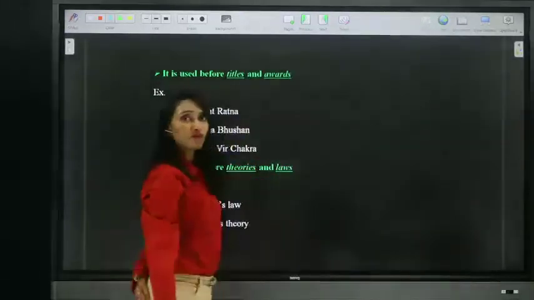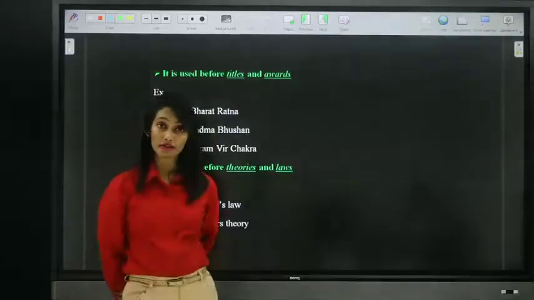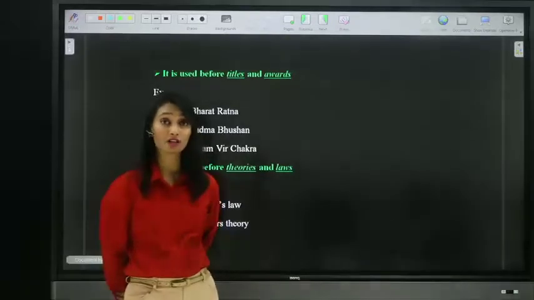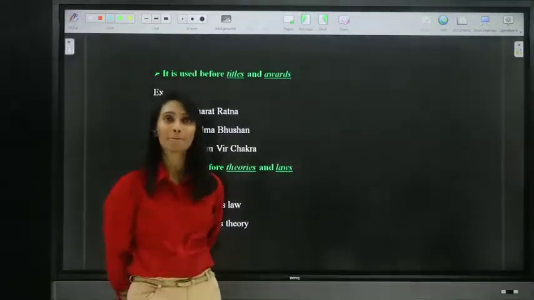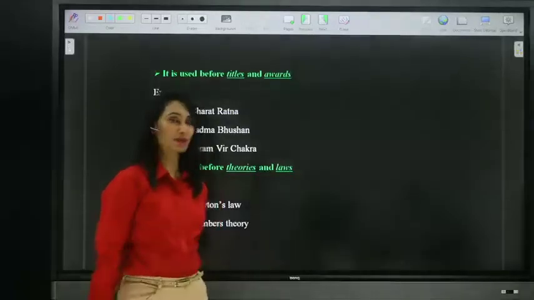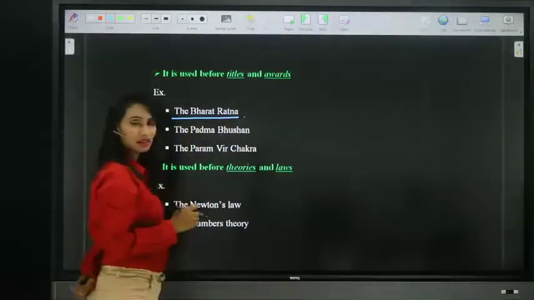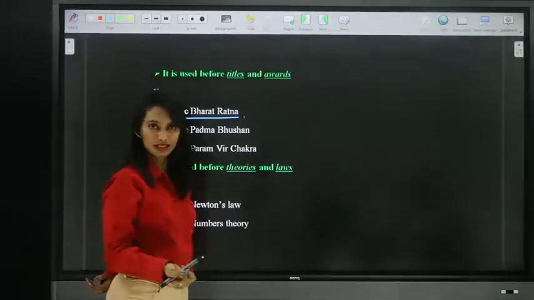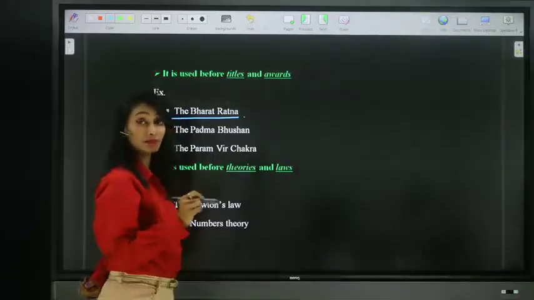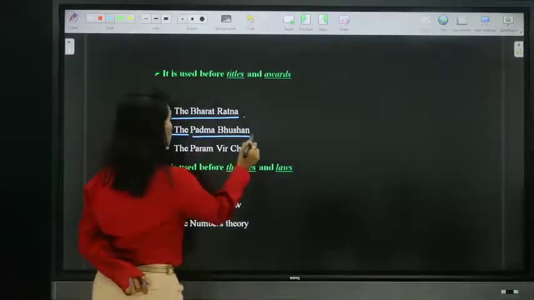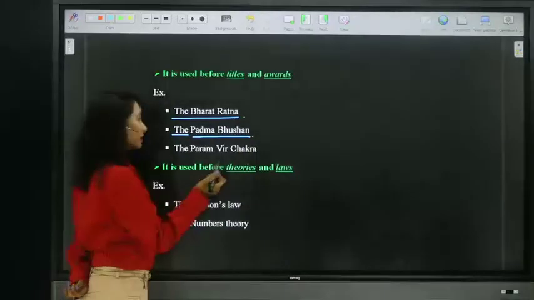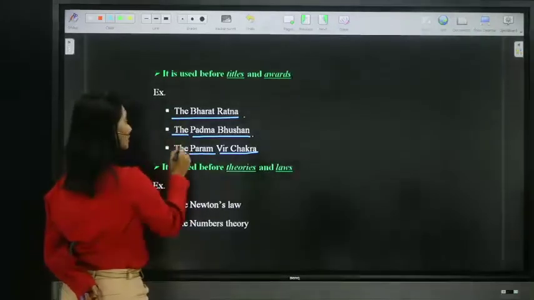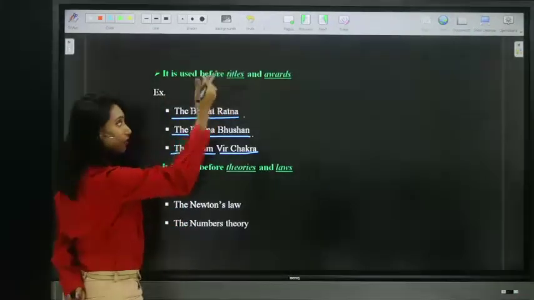Next, we use definite article the before titles and awards. Whenever a person is receiving a title or award, that title or award must be preceded by definite article the. For example, the Bharat Ratna, not simply Bharat Ratna. He received or he is a recipient of the Bharat Ratna, not Bharat Ratna. It's the Bharat Ratna. The Padma Bhushan, the Padma Vibhushan, the Paramveer Chakra. So we must place definite article the before the titles or awards.